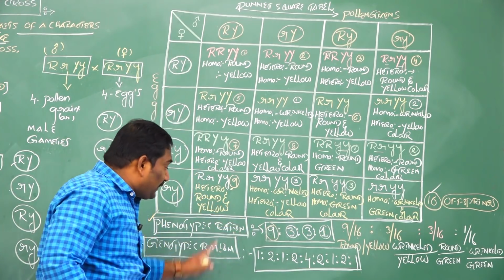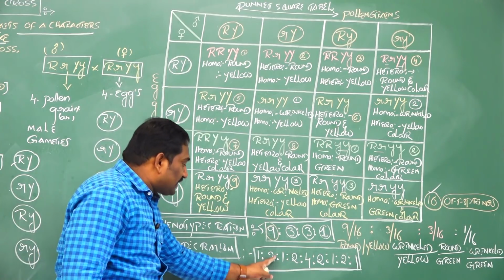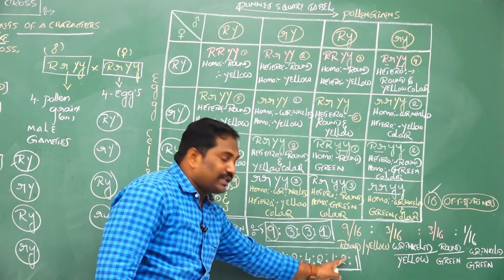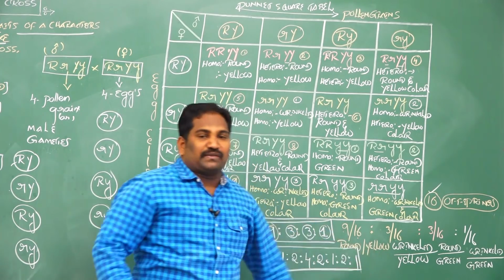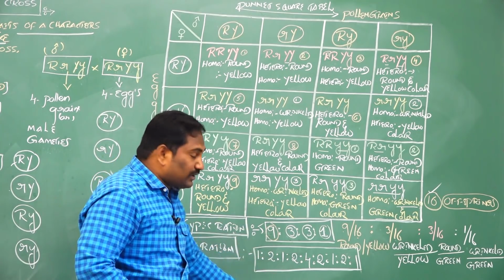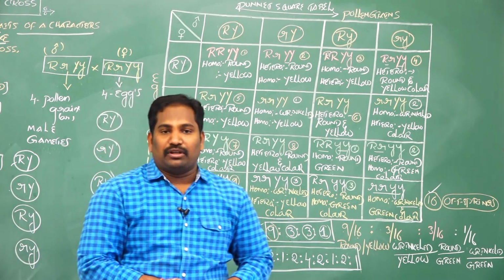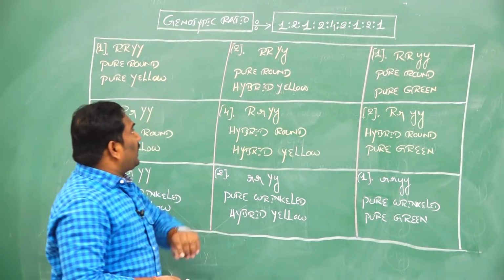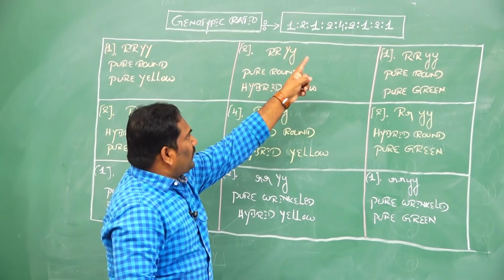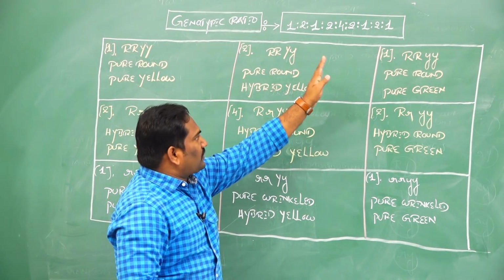What is the genotypic ratio? 1 is to 2 is to 1, 2 is to 4 is to 2, 1 is to 2 is to 1. Total 16 offsprings. How 1, 2 and 1 come about, we will discuss in a separate column now. Genotypic ratio of dihybrid cross is 1 is to 2 is to 1, 2 is to 4 is to 2, 1 is to 2 is to 1.